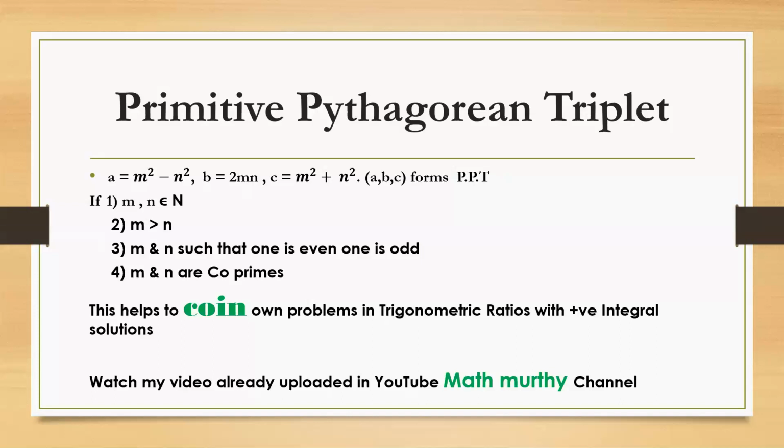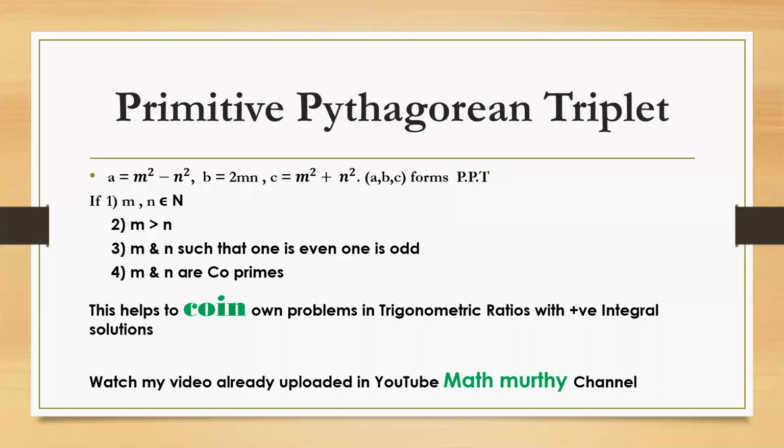Everyone knows a well-known identity: a is m squared minus n squared, b is 2mn, c is equal to m squared plus n squared, where m and n are natural numbers such that m is greater than n. They will generate Pythagorean triplets, but all the triplets generated need not be primitive. So to get the primitive Pythagorean triplet, in addition to the 2 conditions, m, n belong to N, m greater than n, we have to impose 2 more conditions.